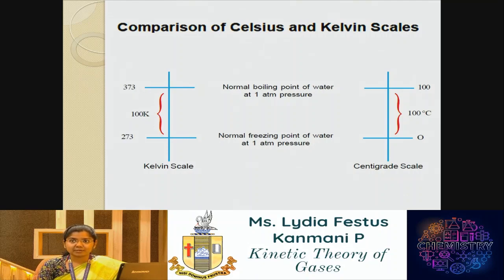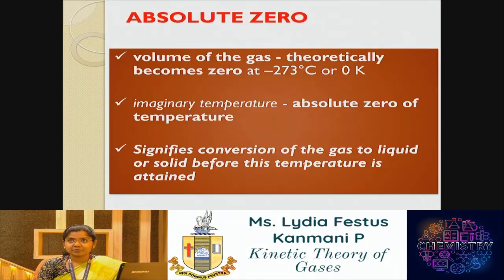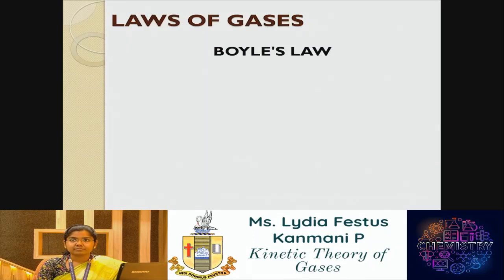The Kelvin scale is represented as the absolute scale because it has no negative value. An absolute scale refers to the Kelvin scale, and 0 Kelvin is represented as absolute zero because, theoretically speaking, the volume of any gas at absolute zero becomes zero. So in actual representation, we can say that a gas becomes converted completely into solid or liquid before absolute zero is attained. Now we may move on to the different laws that explain the nature of gaseous systems.